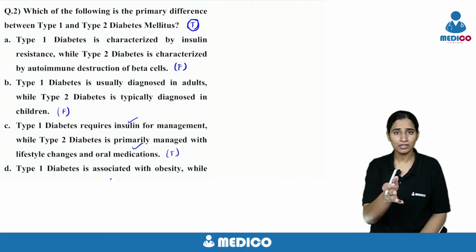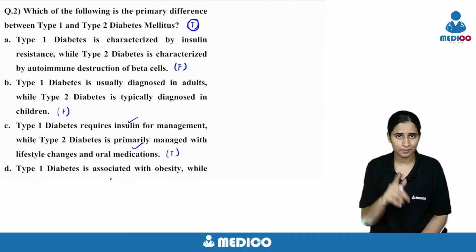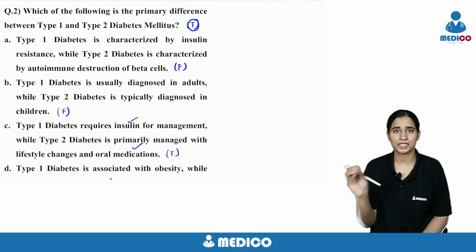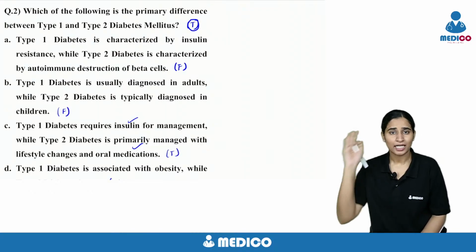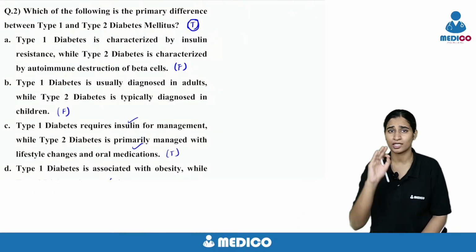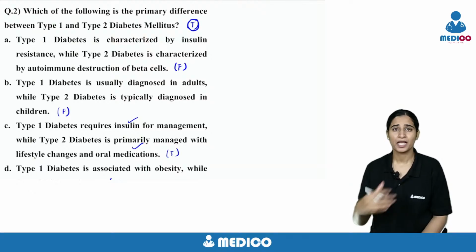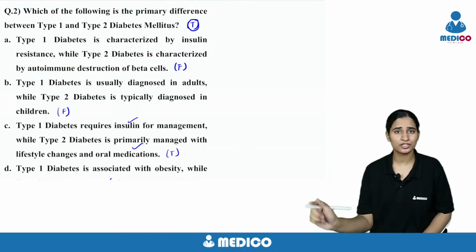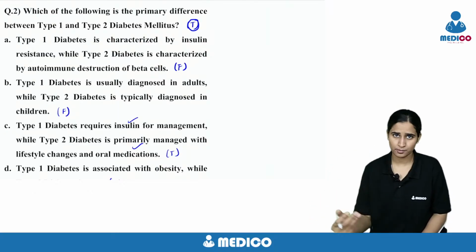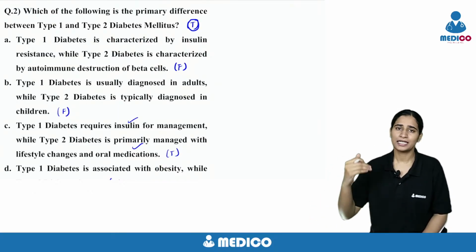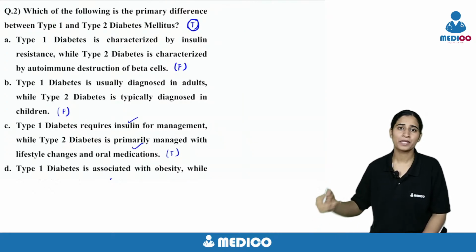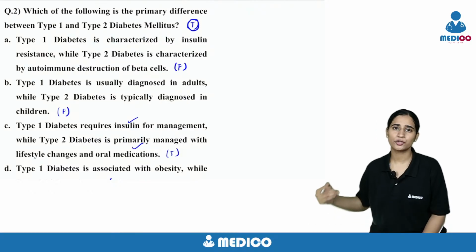So type 1, younger age, they are mostly thin. Phenotype is they will be thin and they will need insulin, and the presentations are usually drastic. They can present with diabetic ketoacidosis. Type 2, the presentations are very simple or incidentally they will be detected with diabetes, and the phenotype is they will be having obese phenotype. And type 2, initially you can manage with lifestyle modification and food modification. Later you can add oral hypoglycemic agents, combinations also you can go, and if not controlled on that you can go for insulin.